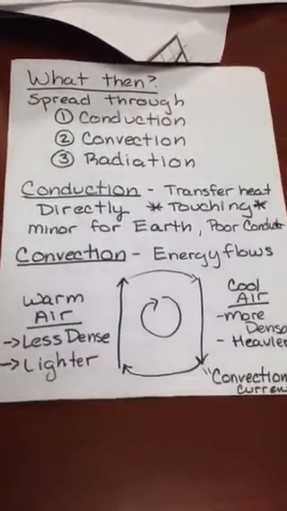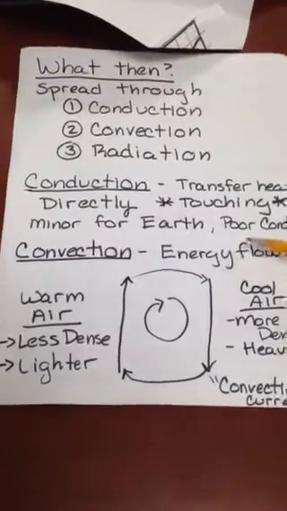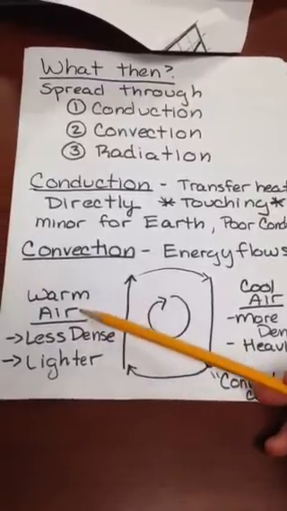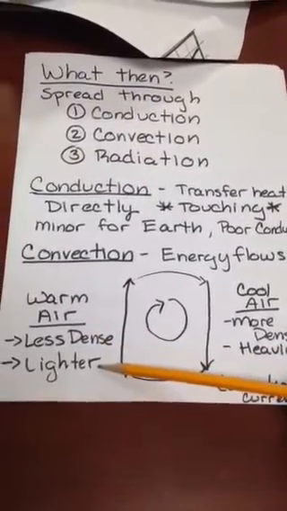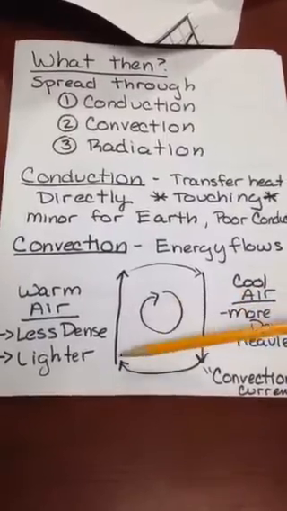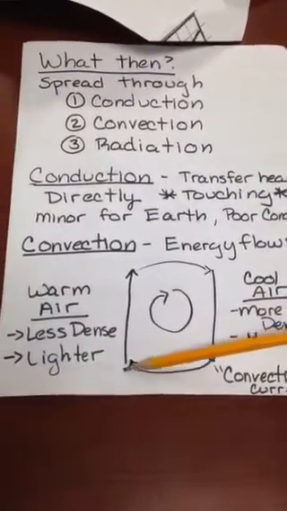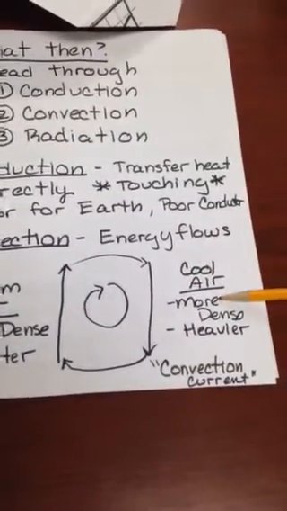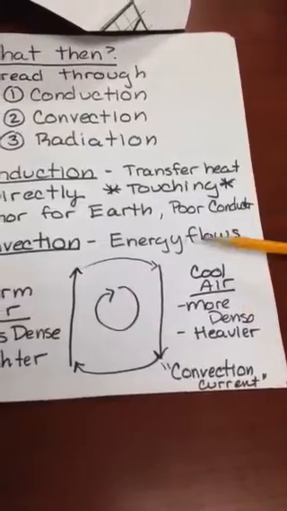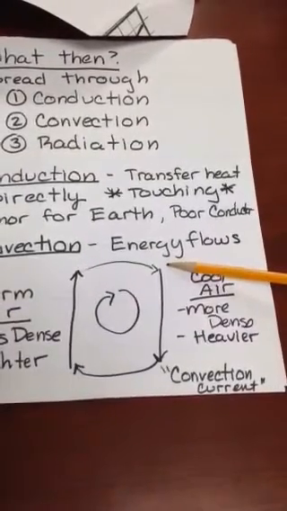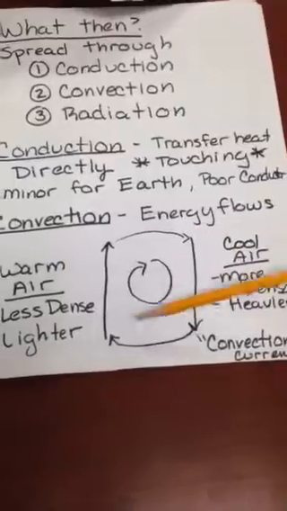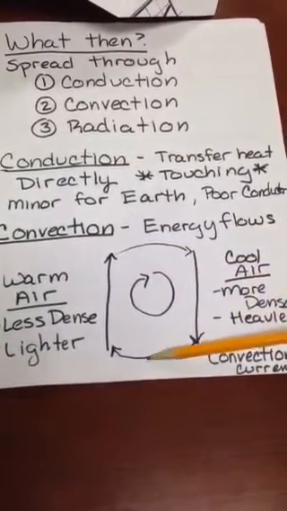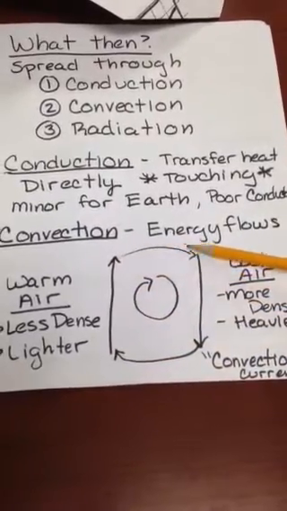The big thing for us is going to be convection. Convection is how energy is going to flow. And if you remember, warm air, a couple things about it, it's less dense, and sometimes we call it lighter. So if it's less dense, what happens to it? Well, if it's down here and it gets warm, it floats up. Now, cool air, which becomes more dense or heavier, if we have air that's up on top and it starts to cool, it's going to fall down. So what happens? Warm air goes up, cools, falls down. Warms up, comes up, cools, falls down.